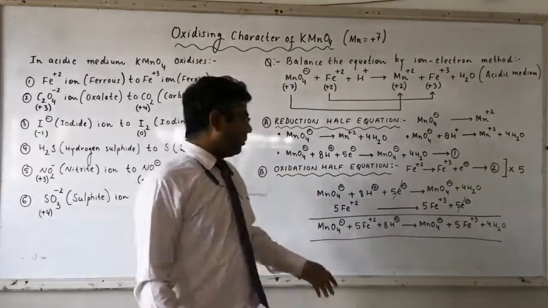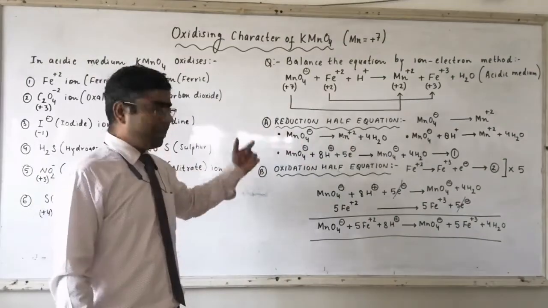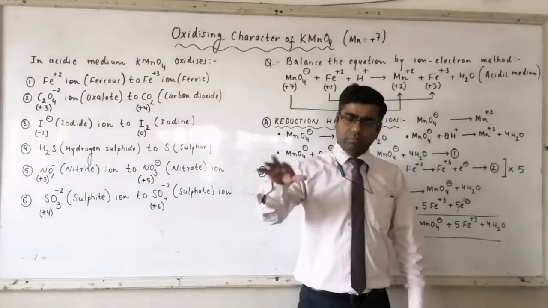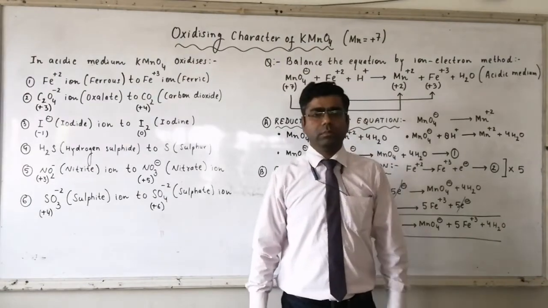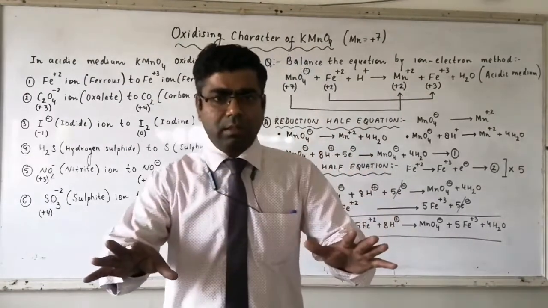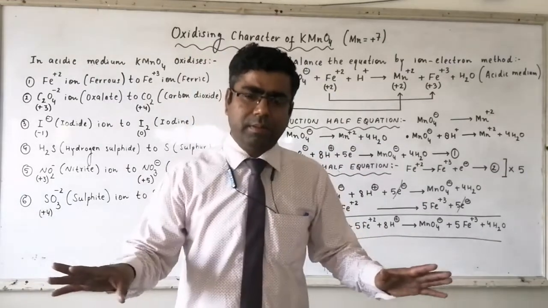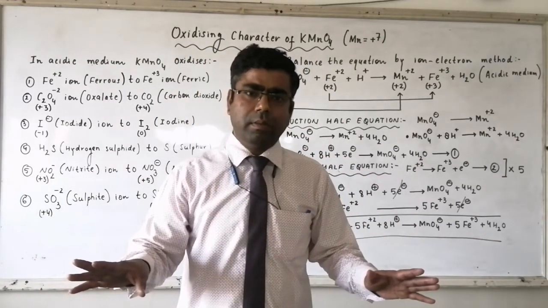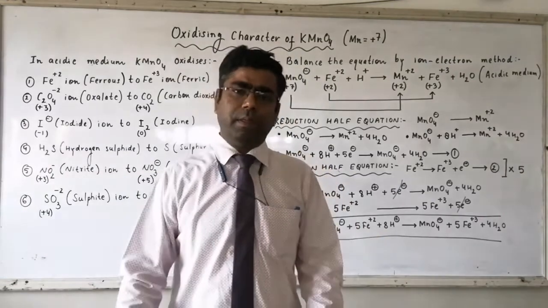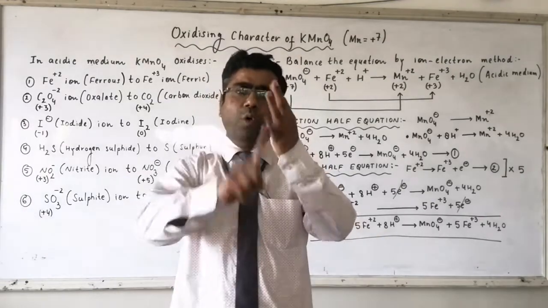So here H atoms are deficient on reactant side. So we have to add 8 H plus ions on reactant side. Now it is balanced with respect to atoms. We have obeyed mass conservation principle.